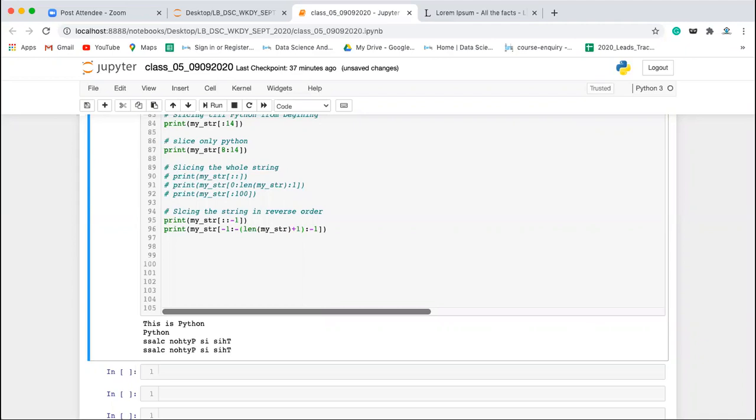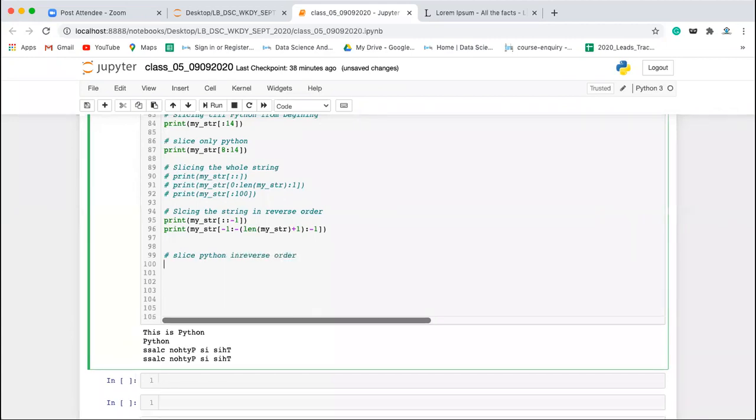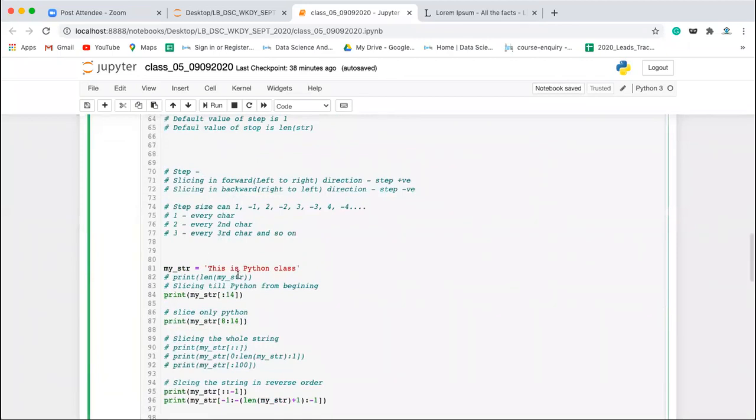Is there any way we can give a start value greater than the stop value? Yes, you can do that. For example, let's slice Python in the reverse order. Print my_str. I want this Python in reverse order.